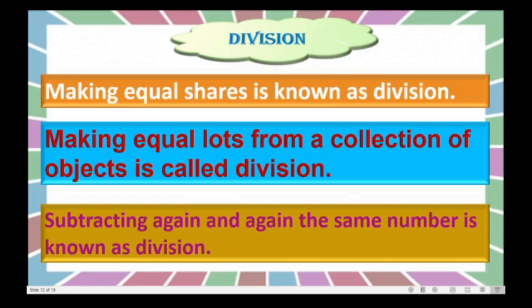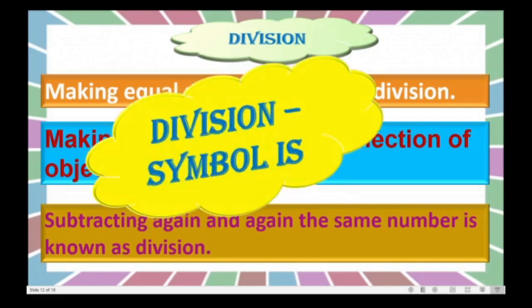We have gone through these three types of division using examples, isn't it? Okay. And see dear children, the symbol for division is this: one horizontal line and dots up and down. This is called division. Okay.